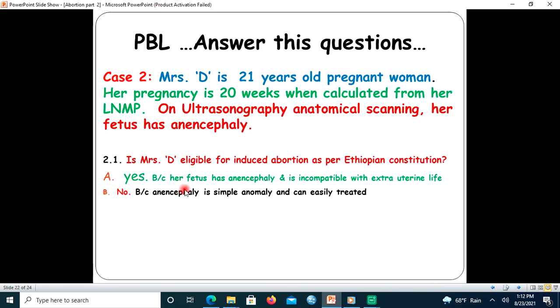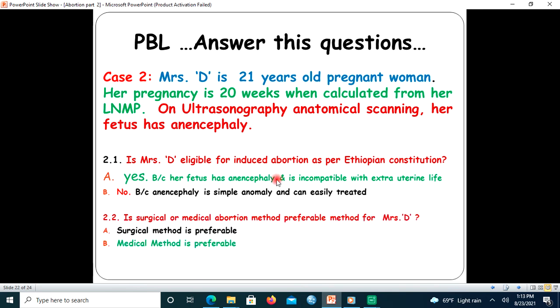The answer is yes, because her fetus has anencephaly, and having anencephaly means lacking part of the brain and also the skull. So there is no cure for anencephaly. So that is it. The other thing is that surgical or medical abortion method is preferable. As we have seen before, medical abortion is safer, non-invasive, and preferable for her.